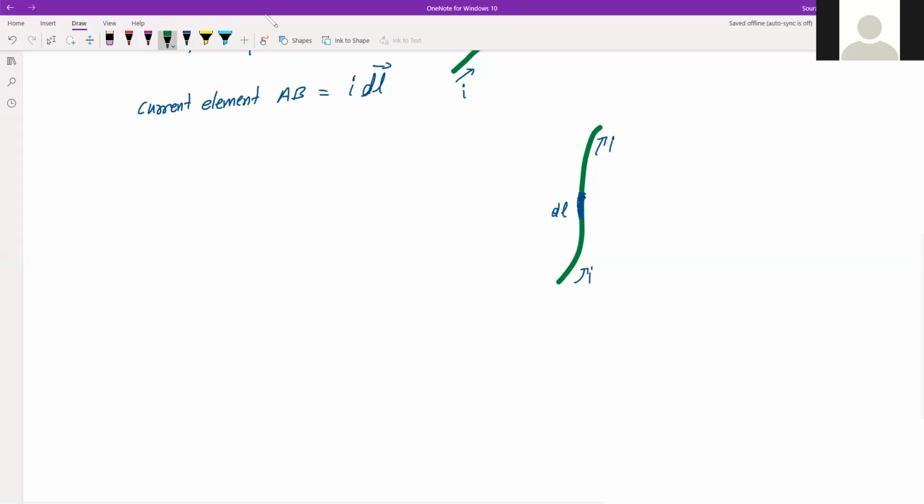And as we said, Biot-Savart's law is used to find out the magnetic field at a point due to this conductor. So suppose this is our point P.